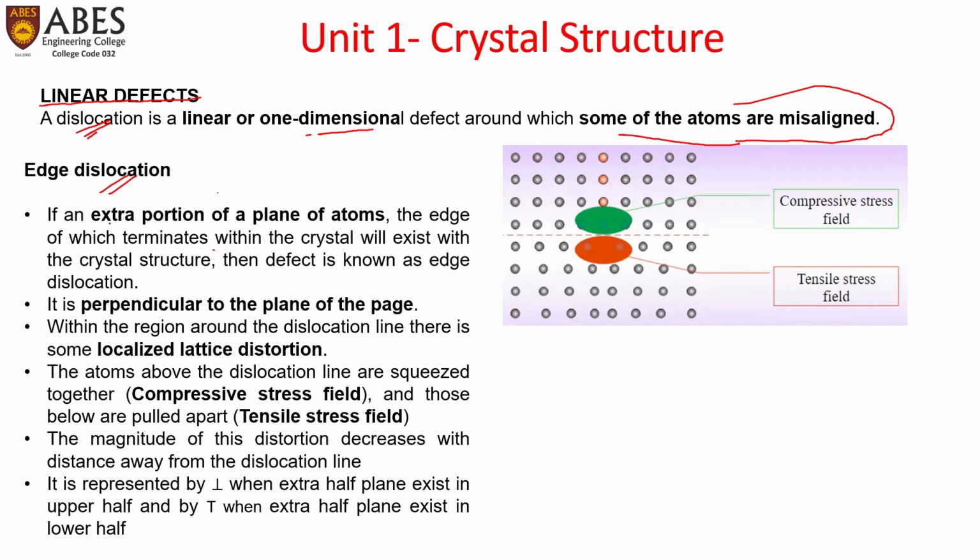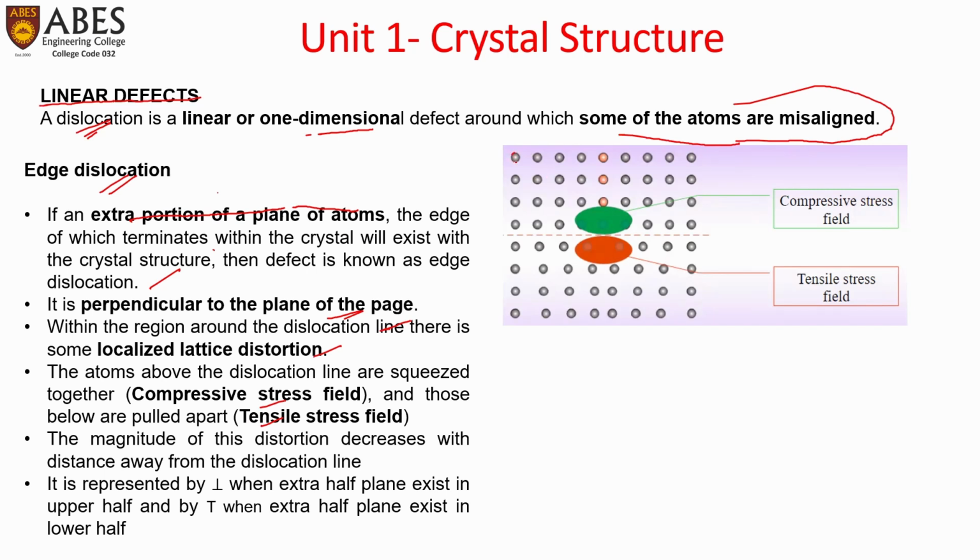If an extra portion of a plane of atoms, the edge of which terminates within the crystal, exists in the crystal structure, then the defect is known as edge dislocation. It is perpendicular to the plane of the page. Within the region around the dislocation line, there is some localized lattice distortion. The atoms above the dislocation line are squeezed together, that is a compressive stress field, and those below are pulled apart, a tensile stress field.